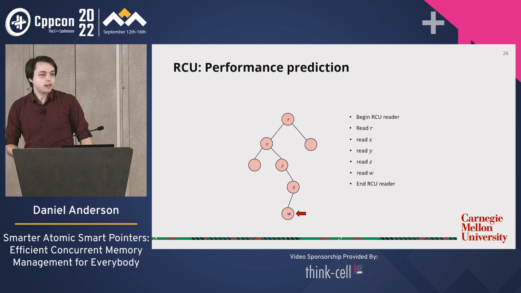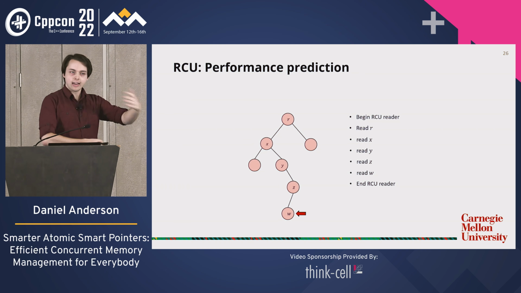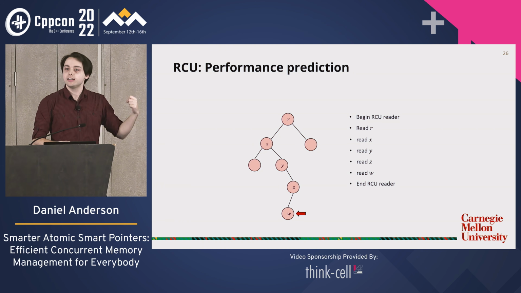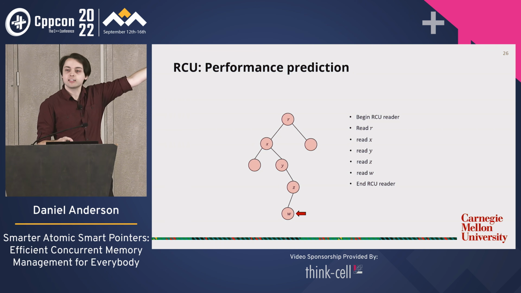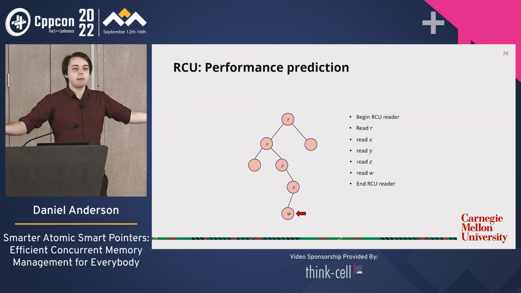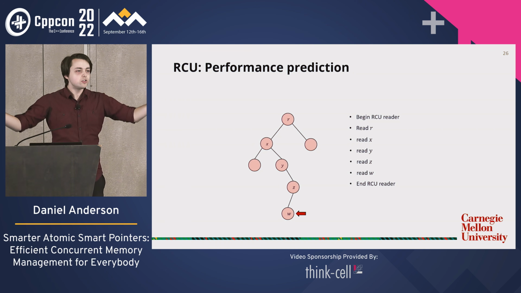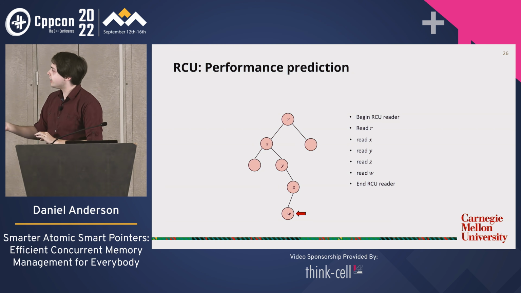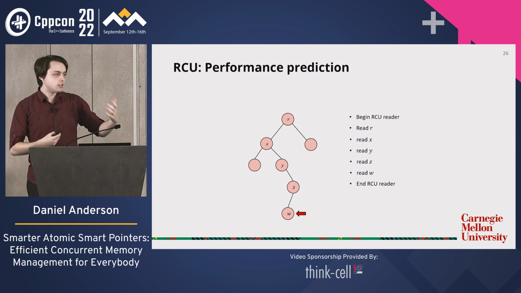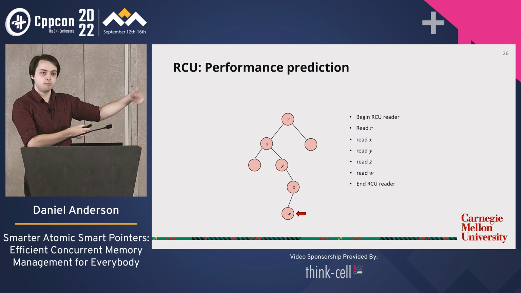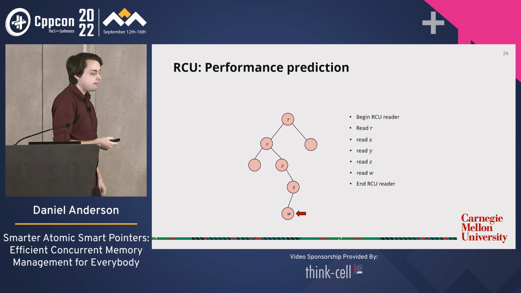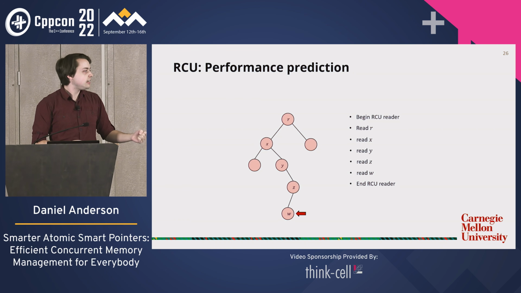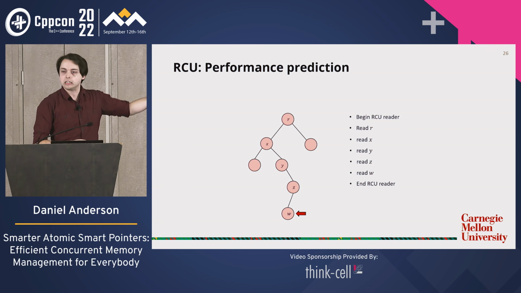That's pretty good, right? We no longer have to do an announcement that is visible to the rest of the world at every single node in the data structure. We just have to do one announcement at the very beginning saying, hey, I'm about to read, so hold off on doing your deletions. So we should expect that the performance here, if we think just about throughput, again, this will result in more garbage being accumulated, but if we're just thinking about throughput for now, this should be faster than hazard pointers, right? Because now we don't need to announce at every single node.